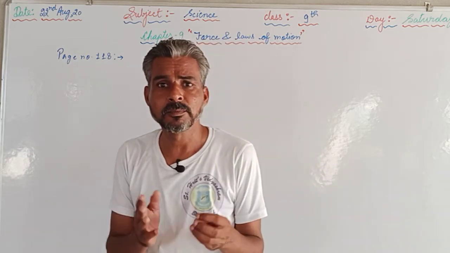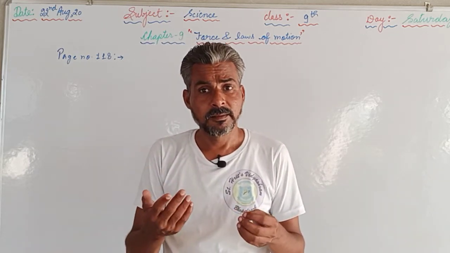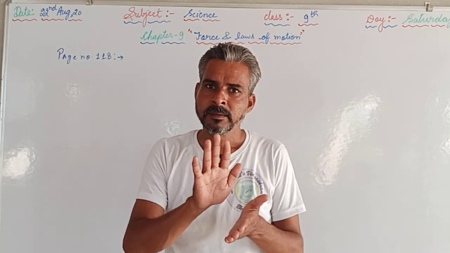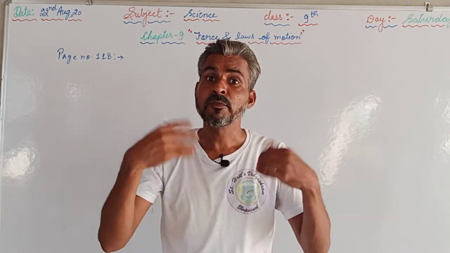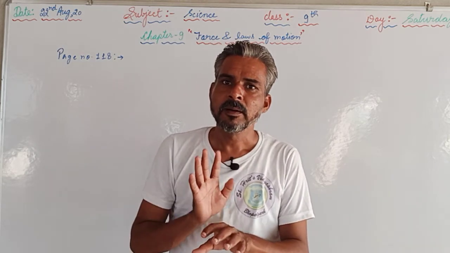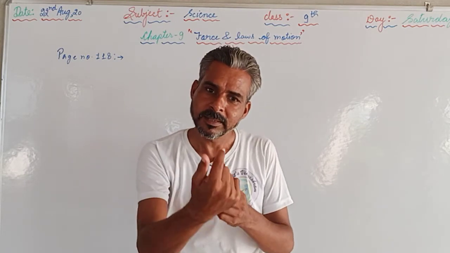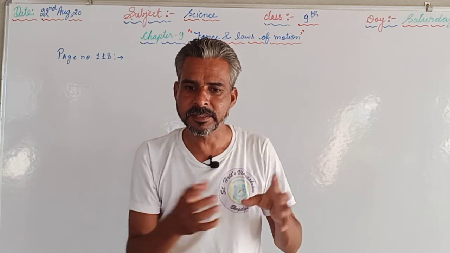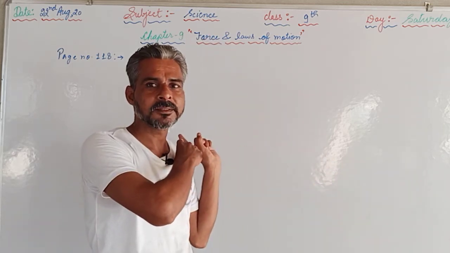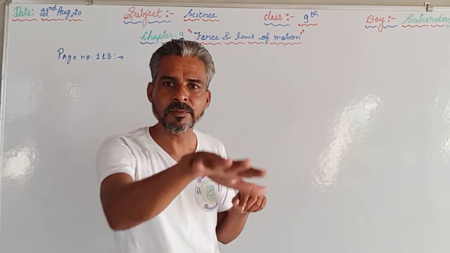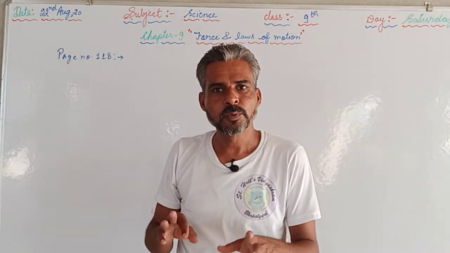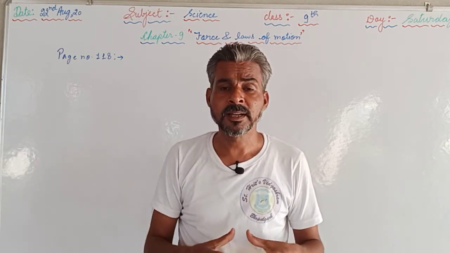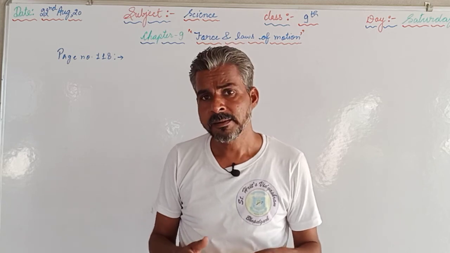Many times I have seen that two firefighters are holding that pipe, because the water is coming through the hose pipe with force, and the direction of the force is forward. At the same time, the reaction is in the backward direction. So if the firefighter leaves that pipe, it will move in the backward direction with the same magnitude as the water is moving in the forward direction. So here, due to the third law, every action has an equal but opposite reaction, it is very hard for firefighters to hold that hose pipe.